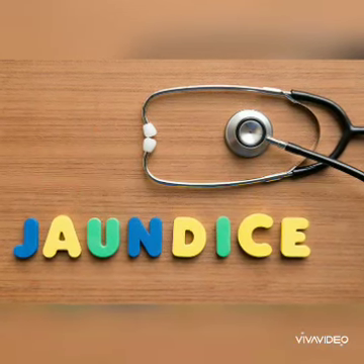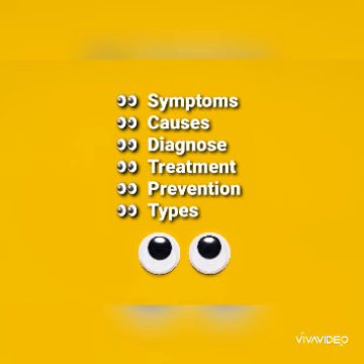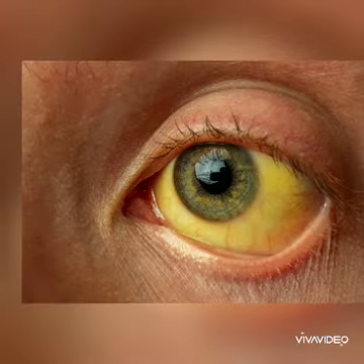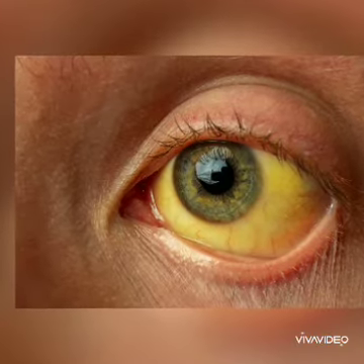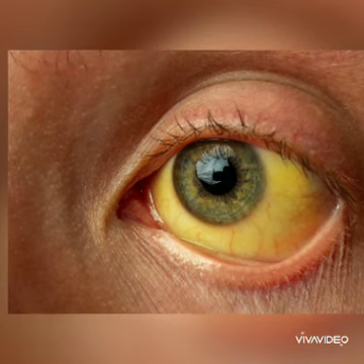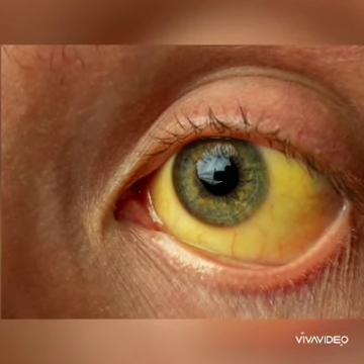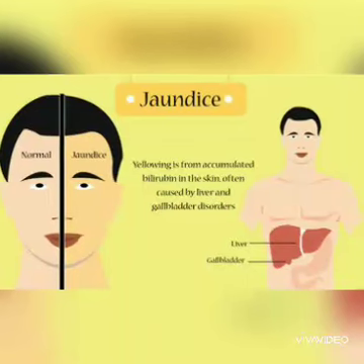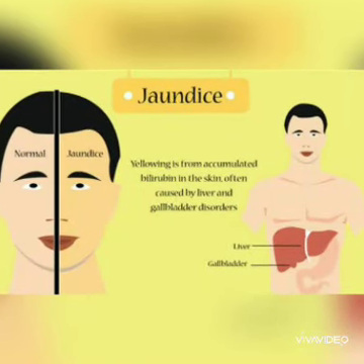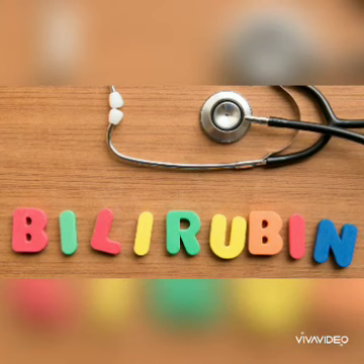Today our topic is jaundice, its symptoms, causes, diagnosis, treatment, prevention and types. Before we go into detail, let me tell you the basic things about jaundice. Jaundice causes your skin and the whites of your eyes to turn yellow. It's a symptom of a disease rather than a disease itself.